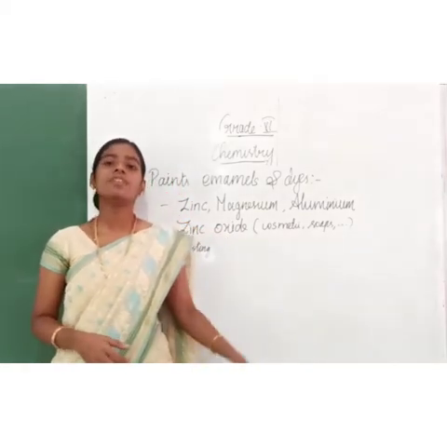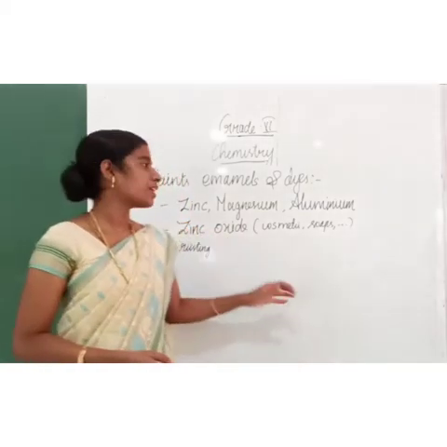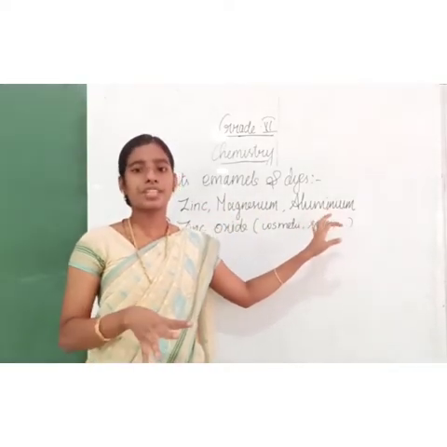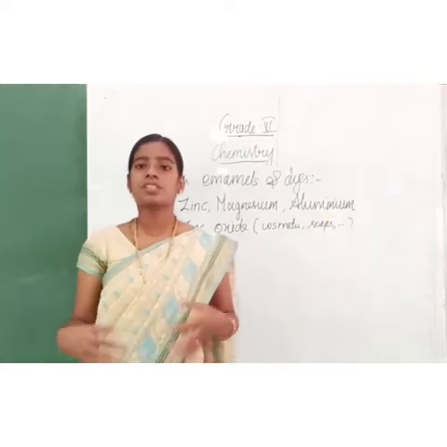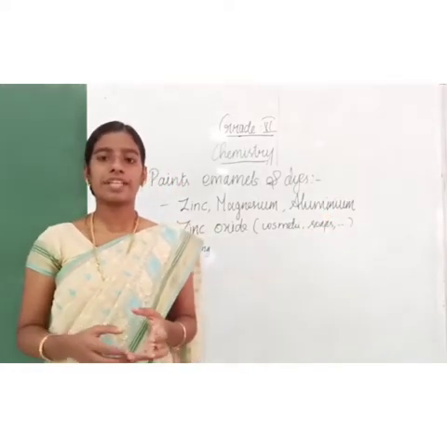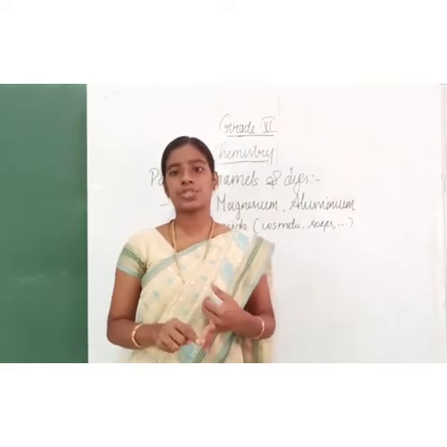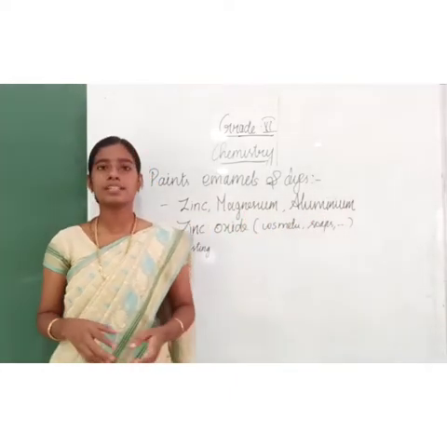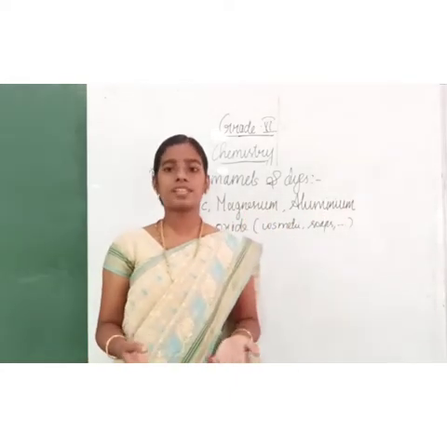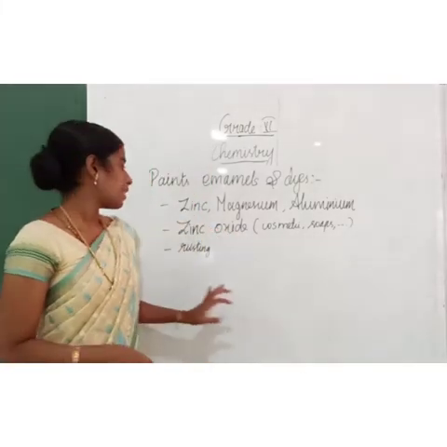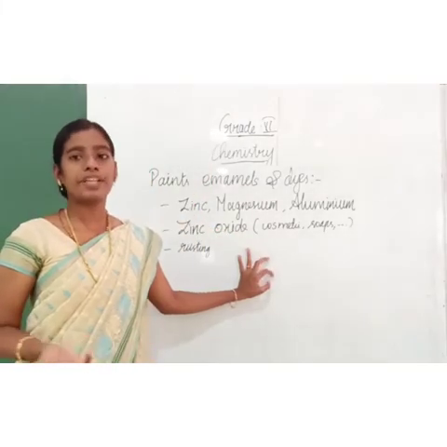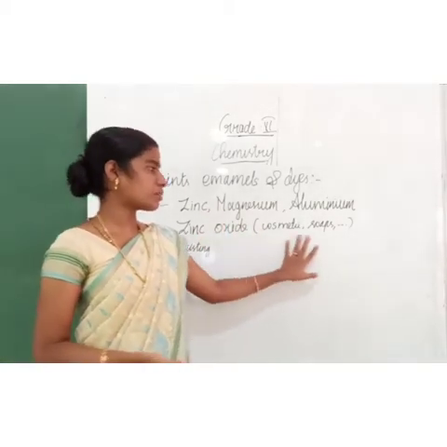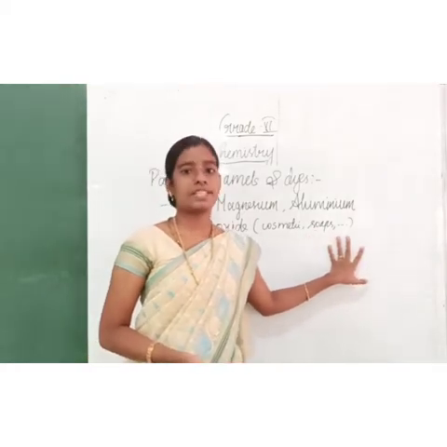To prepare paint, zinc, magnesium and aluminium powder are mixed in some solvent. The solvent varies depending upon the application. Water or oil is used as a solvent. When we mix the zinc, magnesium and aluminium powder in any of these solvents, it is called paint. The white paint we normally use is made up of zinc oxide. This white paint is used in cosmetics and in the manufacture of soaps, etc.